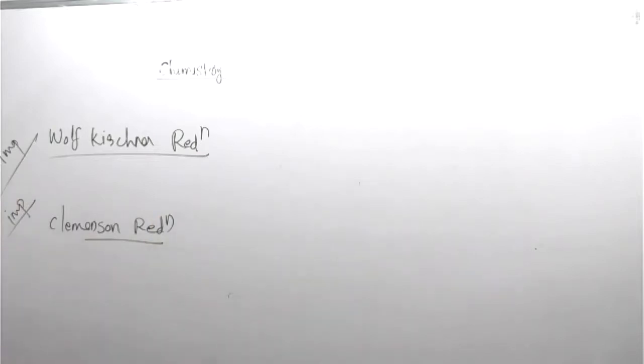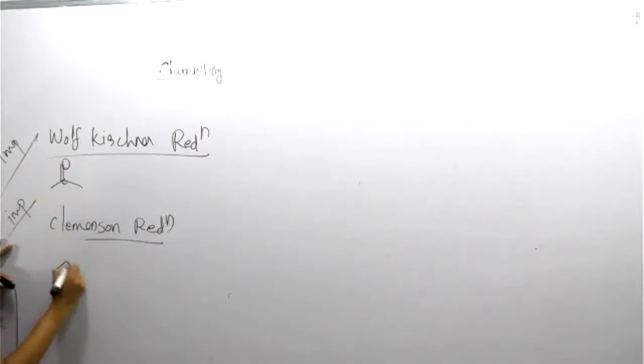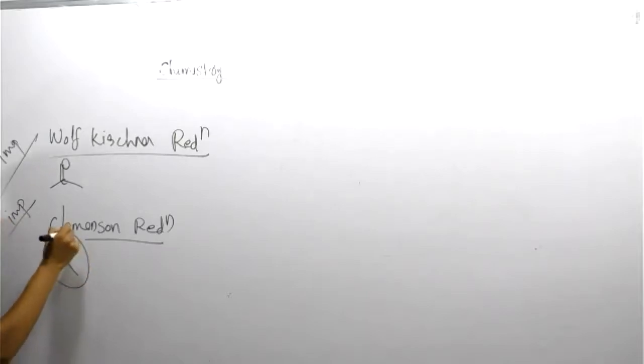Here, the ideas are the same. Why? Because both contain a carbonyl group, C double bond O. This is a shortcut only, students. While you are approaching a question, you can see that there is a carbonyl group. The C double bond O you want to note down remains as such, no problem. But changes happen in the C double bond O group only, so you want to focus here.